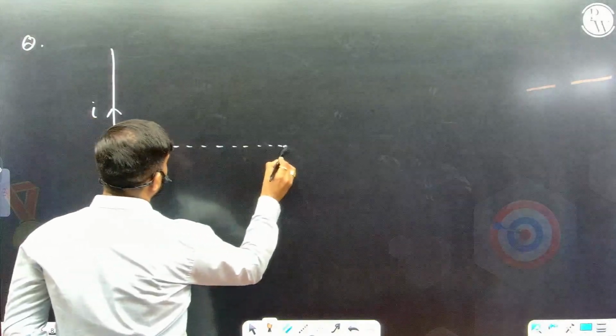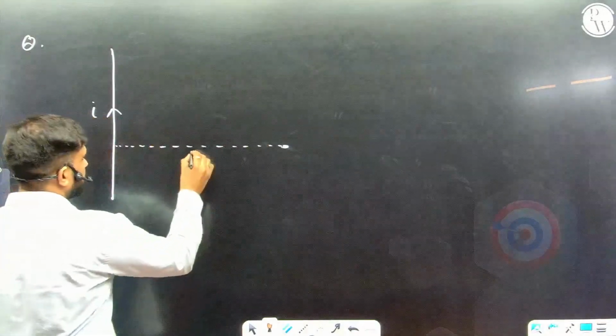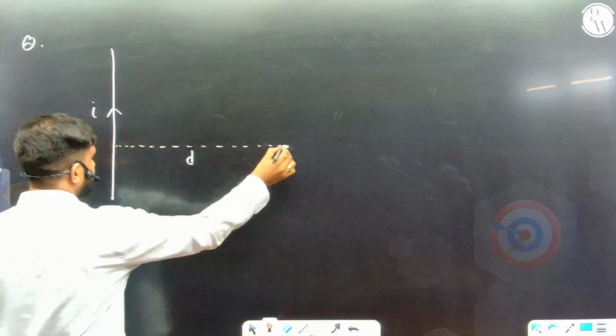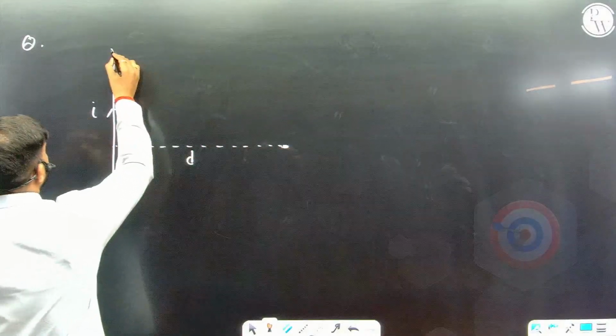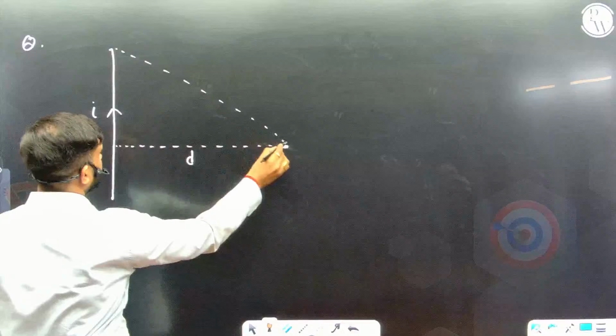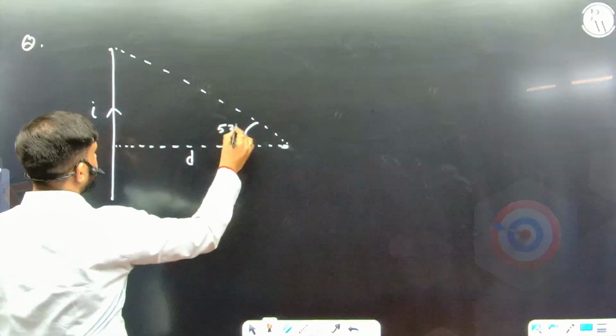Okay, information is, there is a current carrying wire. The point is at a distance d from the wire. The topmost point makes angle 53 degrees, bottommost point makes angle 37 degrees. I need to get the magnetic field.